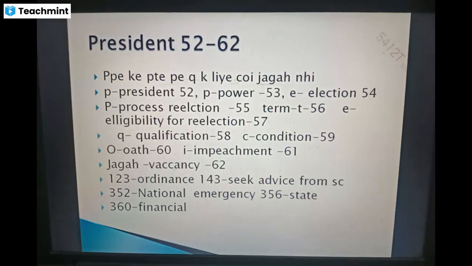Then Q is there, Q for qualification. Then we come to COI: condition, oath, impeachment. So all the articles from here are over. Then last is vacancy, that is jagah meaning vacancy, that is article 62. 123 is ordinance, 143 is seeking advice from the Supreme Court, 352 national emergency, 356 state emergency, 360 financial emergency. This is all about the President's articles.